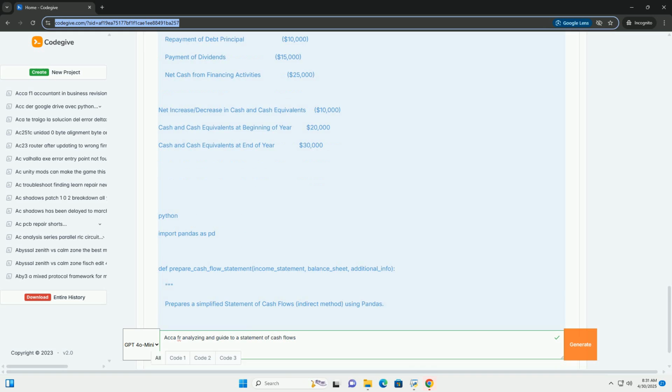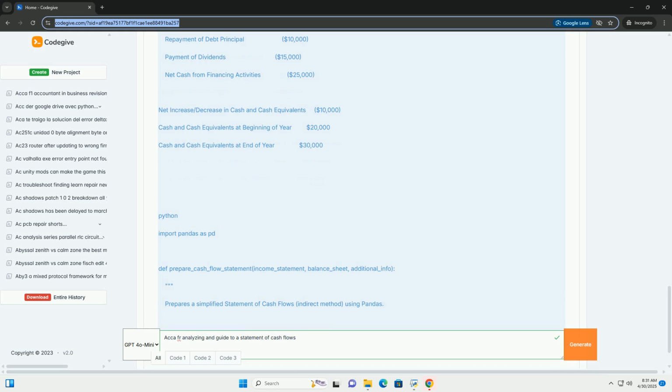Dividends paid: IFRS allows dividends paid to be classified as either operating or financing activities. Consistency is key, most often classified as financing activities. Dividends received: IFRS allows dividends received to be classified as either operating or investing activities. Consistency is key, most often classified as operating activities.